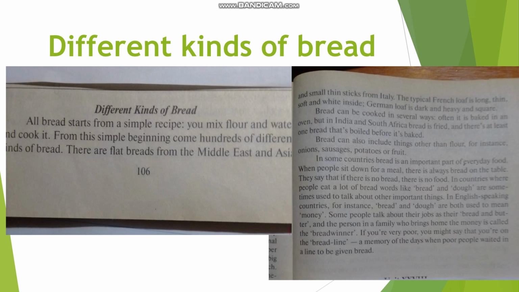Bread can be cooked in several ways. Often it is baked in an oven, but in India and South Africa, bread is fried, and there is at least one bread that is boiled before it's baked. Bread can also include things other than flour, for instance, onions, sausages, potatoes, or fruit.